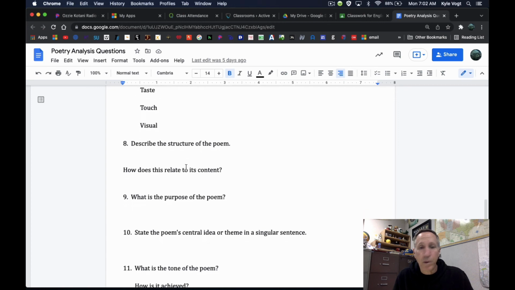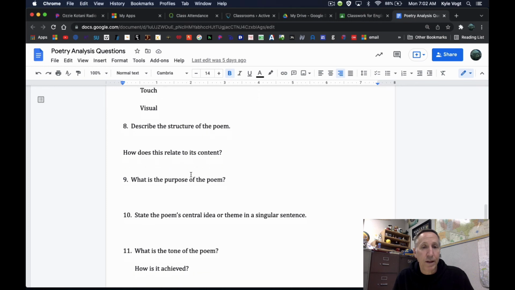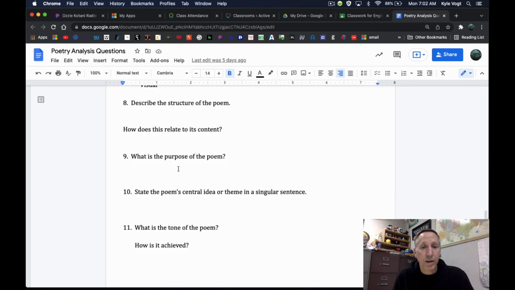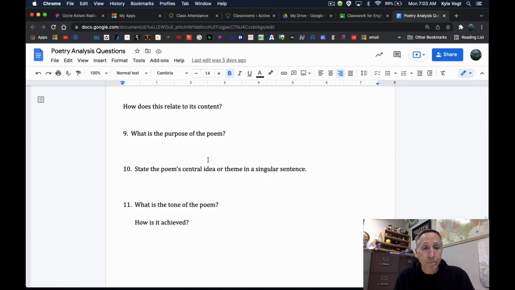Describe the structure of the poem. So is there rhyme? Is there stanzas? That kind of stuff. How does it relate to its content? What is the purpose of this poem? Now, after all these things that we've done, we're getting down to the bottom. What is the purpose? I believe the purpose of Another Mountain was to convince people that life is going to be problematic, but you got to keep working on solving those problems. That's the kind of statement you want to make for Mother to Son, based on what you think the purpose of this new poem is.